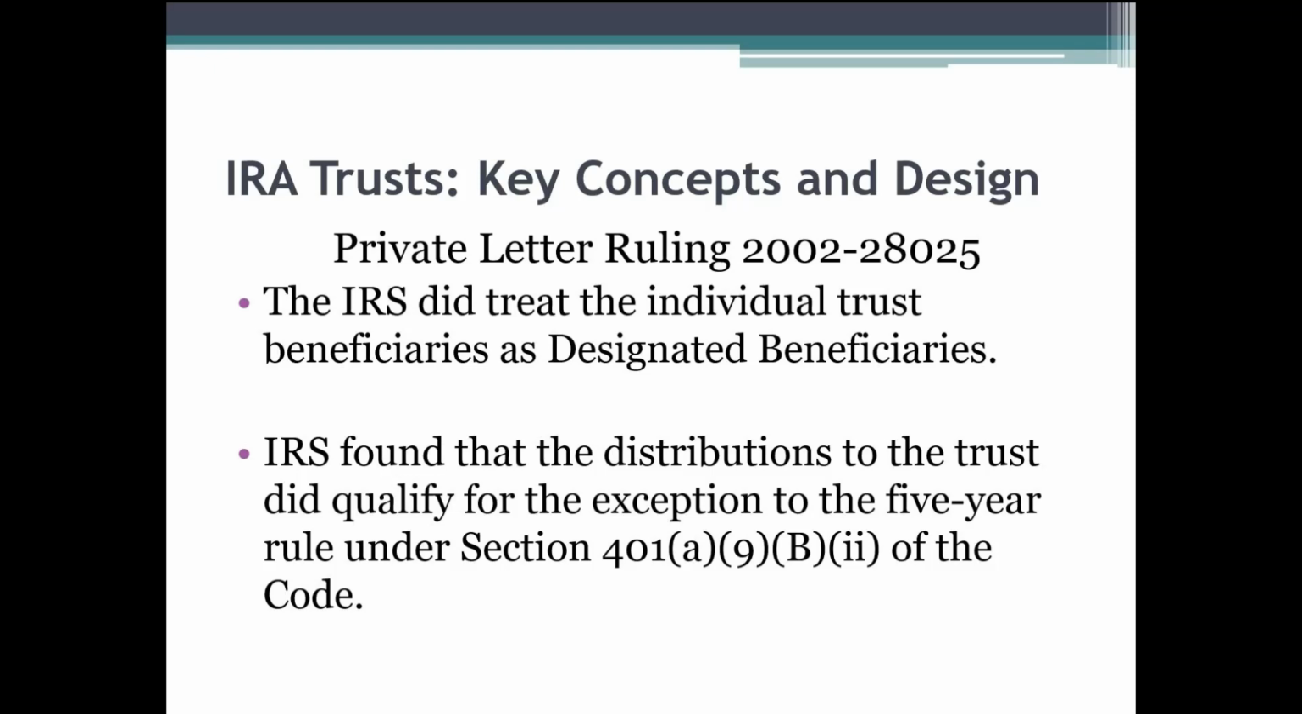The trust did treat the individual trust beneficiaries as designated beneficiaries. So it was going to allow that the trust will pay out, and the IRA would not have to be determined to not have a designated beneficiary and become taxable subject to the 5-year rule. But the IRS found the distributions to the trust did qualify for the exception to the 5-year rule.